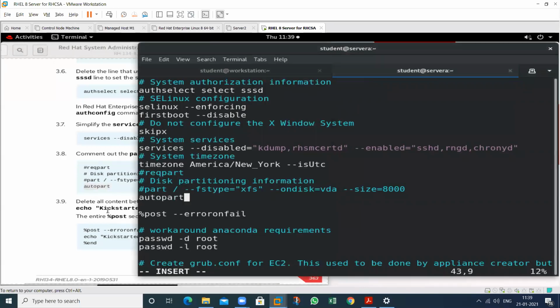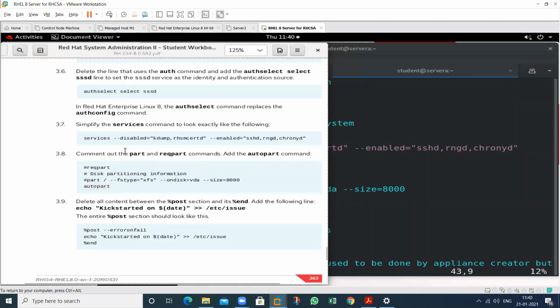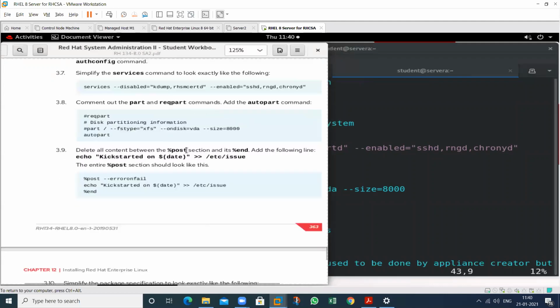Then after that delete all the content between this particular sign and this particular sign. So that is starting with post installation and ending with end. Delete all of the contents, and only write this one. From this to this, only this one is to be written.